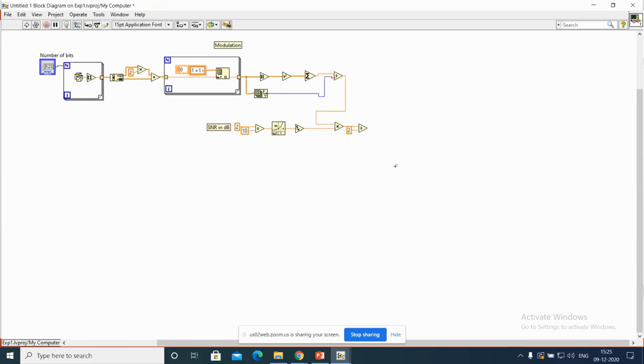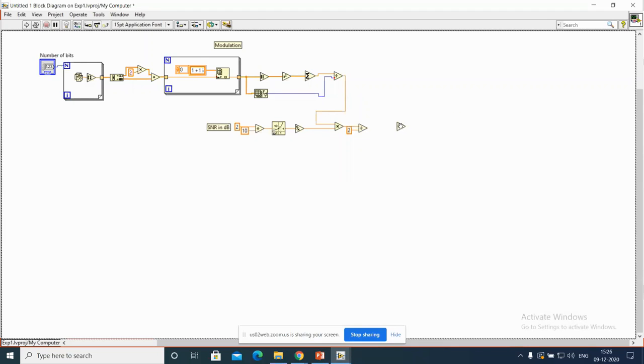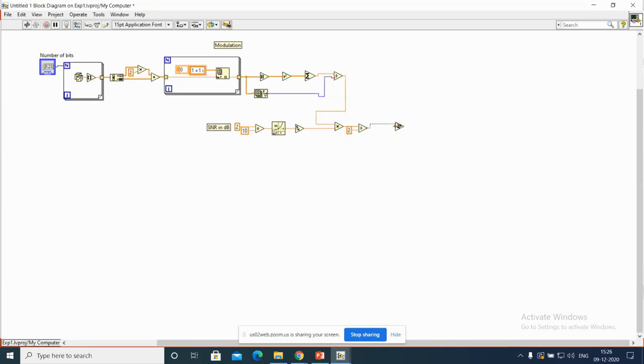Now apply the square root. Once you've done this, this is the amplitude, or you can call it the spread.